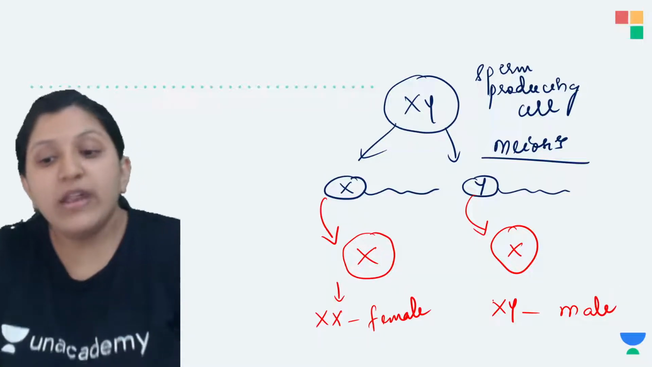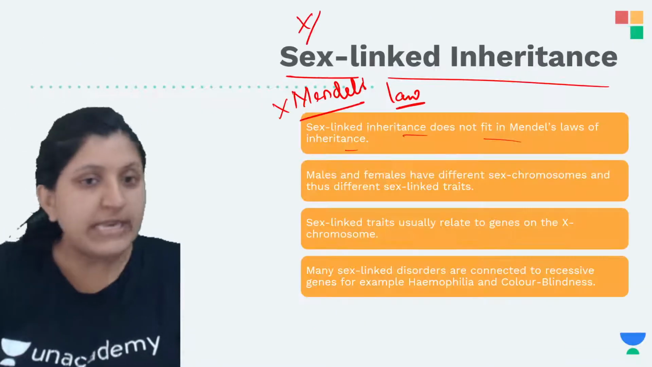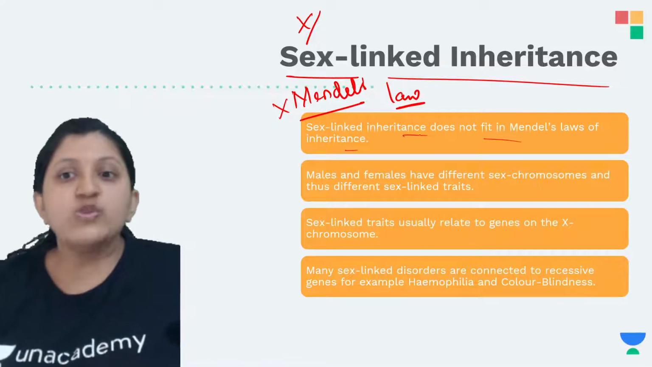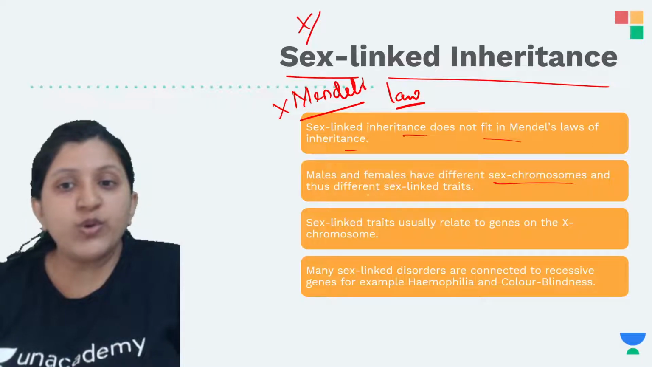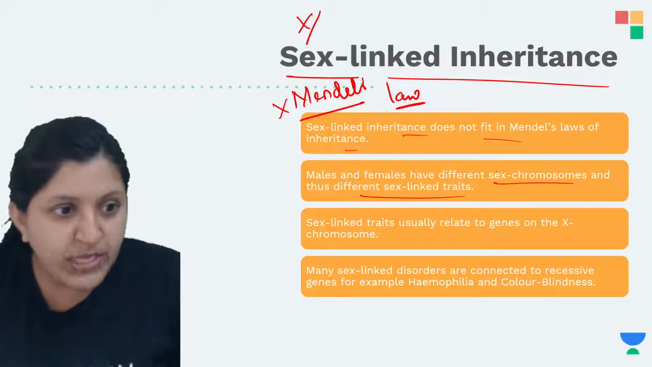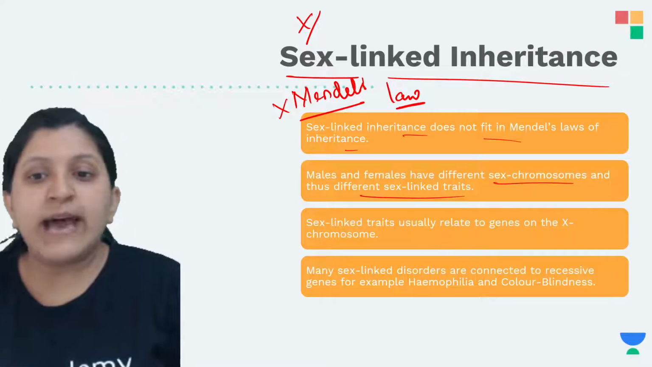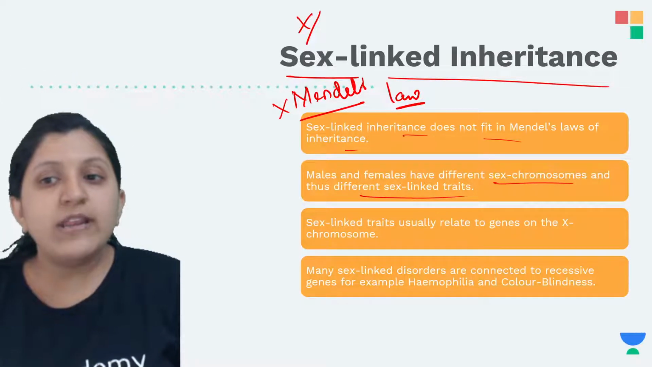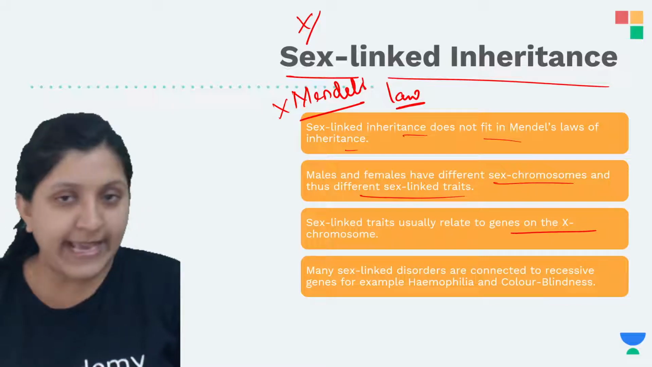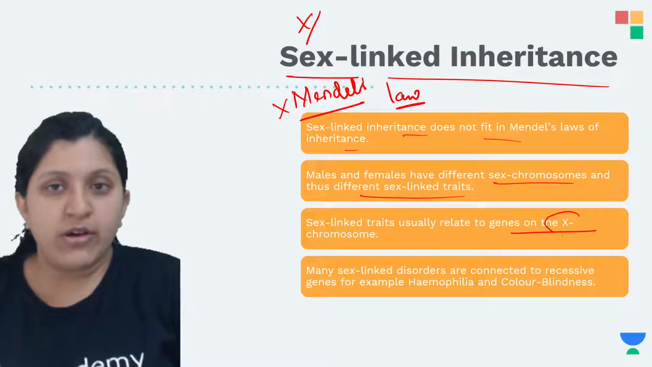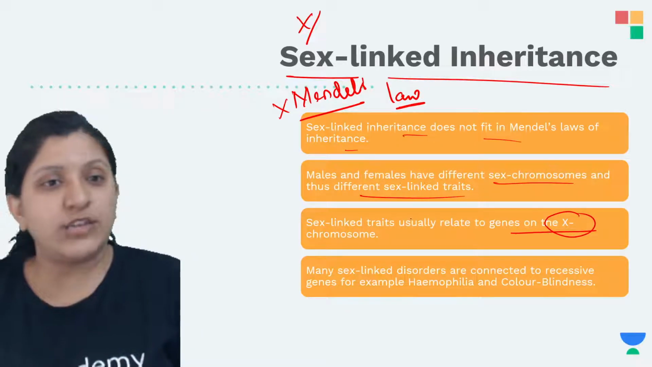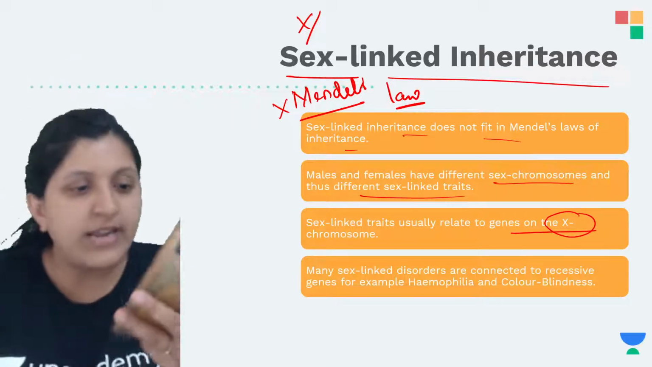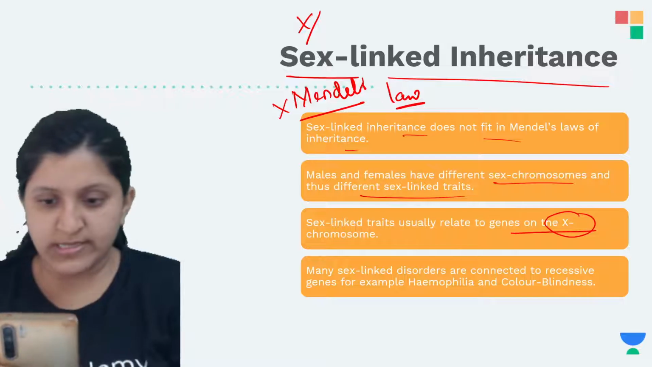All right, so now when we mention sex linked inheritance, the males and females have a different sex chromosome, and the sex linked traits are also going to be different here. The sex linked traits are usually related to genes on the X chromosome. So today's disorder that we are going to study is completely related to the X chromosome. What exactly are the changes that are going to occur in this X chromosome?